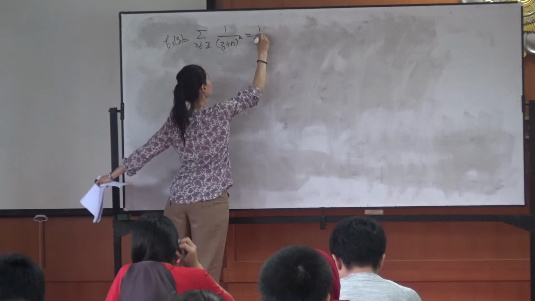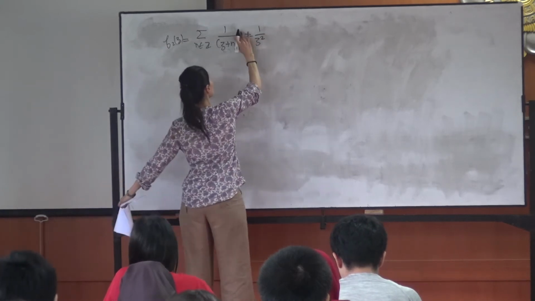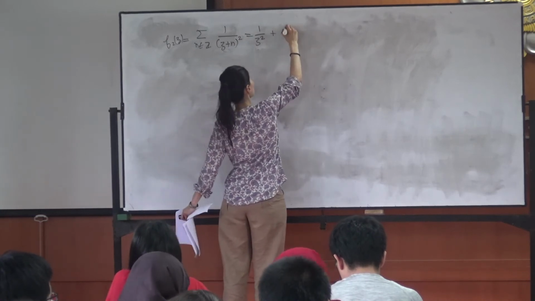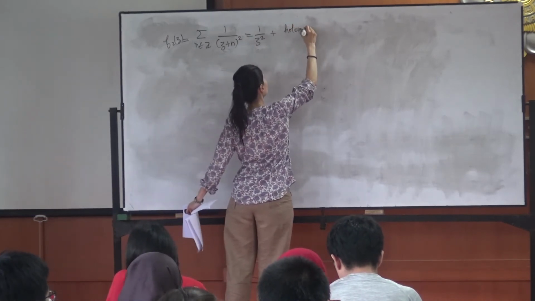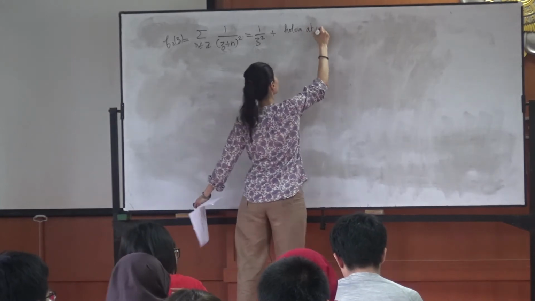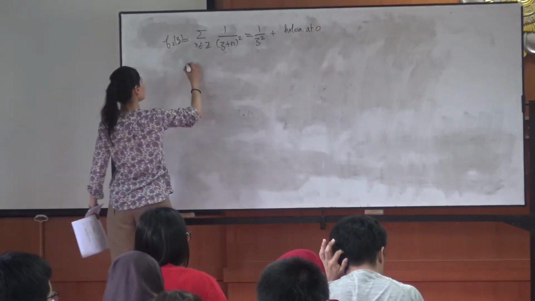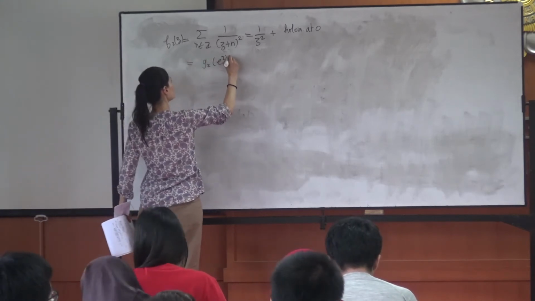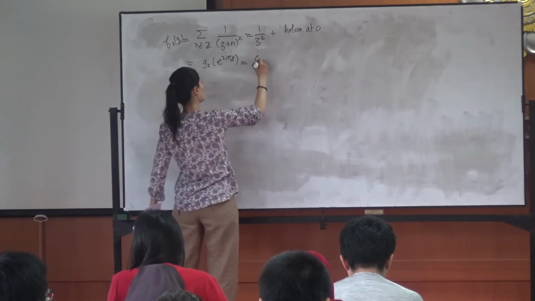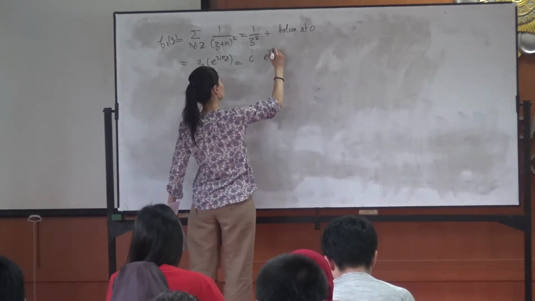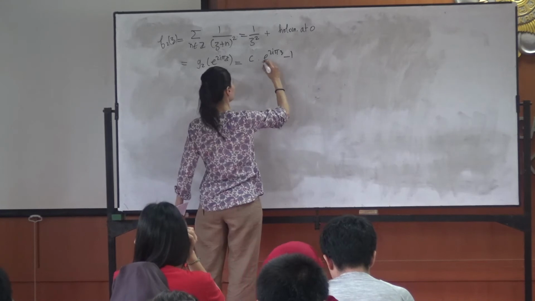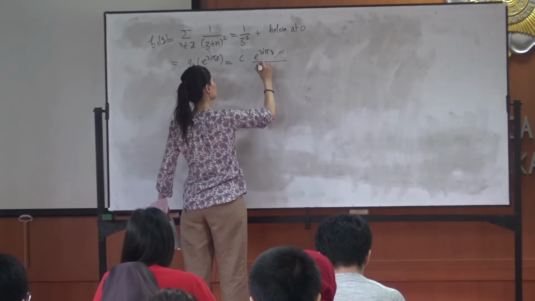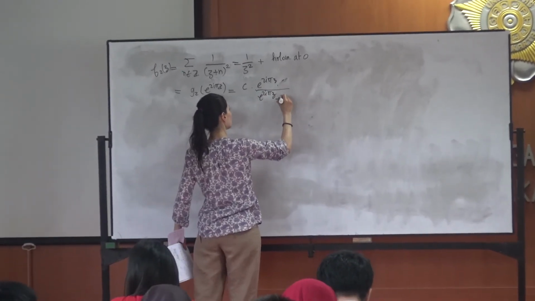So it begins like 1 over Z to the 2, plus something which is holomorphic at 0. And it is also equal to G2 of e to the 2 pi i Z. So it's equal to C times e to the 2 pi i Z over (e to the 2 pi i Z minus 1) to the 2.